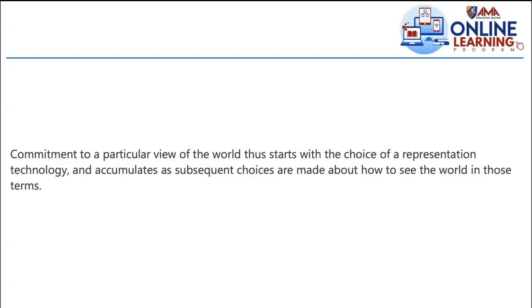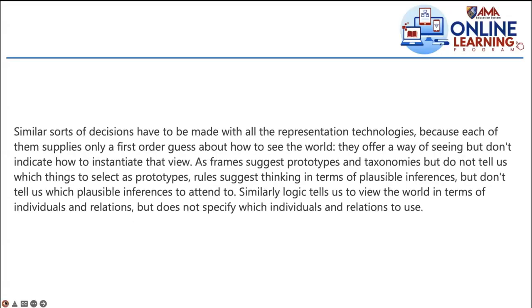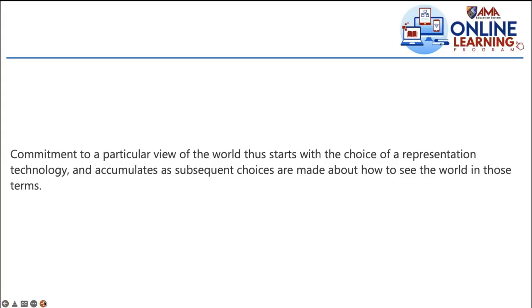Yes, the choice of representation technology will give you the first question, which is important, it will answer. However, the other layers are also important to be answered, and that will become possible through reasoning. Okay, class. So as mentioned, it starts with the choice and accumulates as subsequent choices are made about how to see the world in those terms. When you say terms, rule, techniques, have to do with technique, or semantic, or frame, logic, and so on.